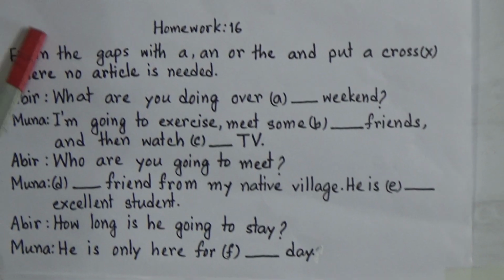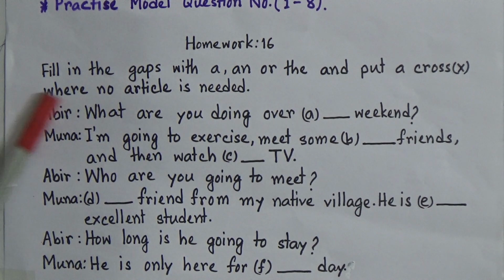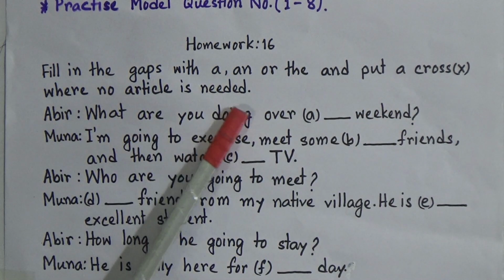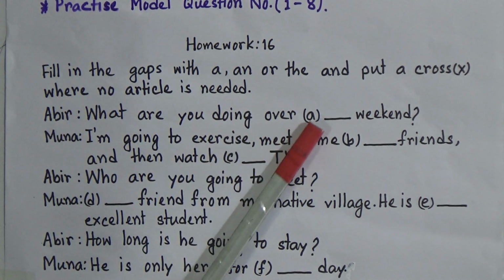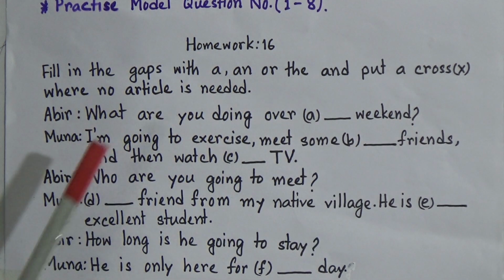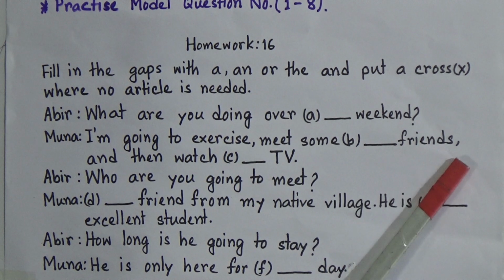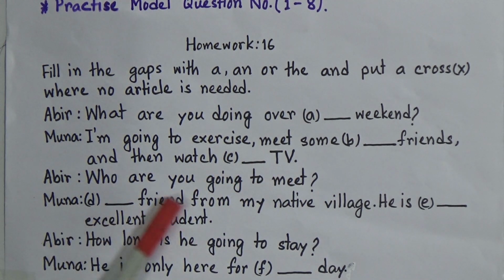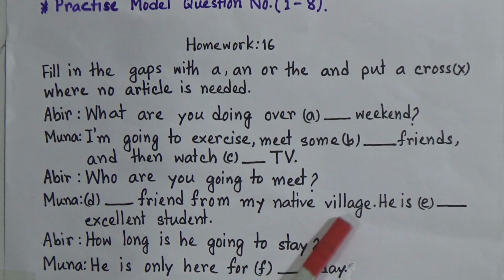Now we will go to our homework. This is homework number 16. Fill in the gaps with a, an or the and put a cross where no article is needed. Now Abi is saying, what are you doing over dash weekend? Muna: I am going to exercise, meet some dash friends and then watch dash TV. Abi: who are you going to meet? Muna is saying, dash friend from my native village, he is dash excellent student.